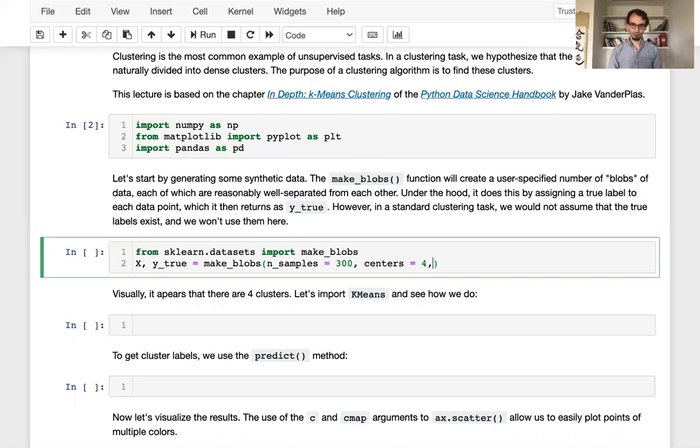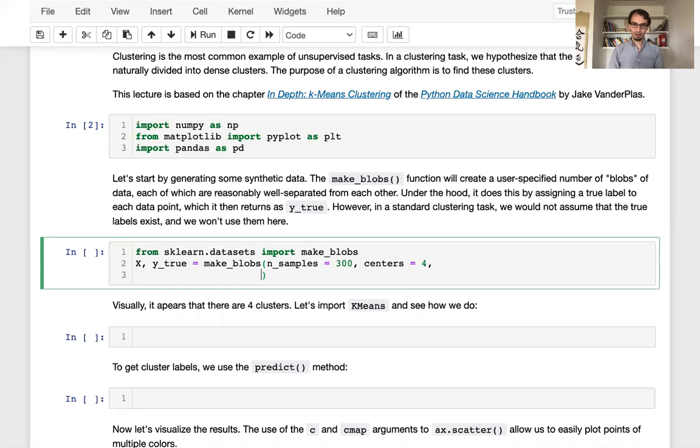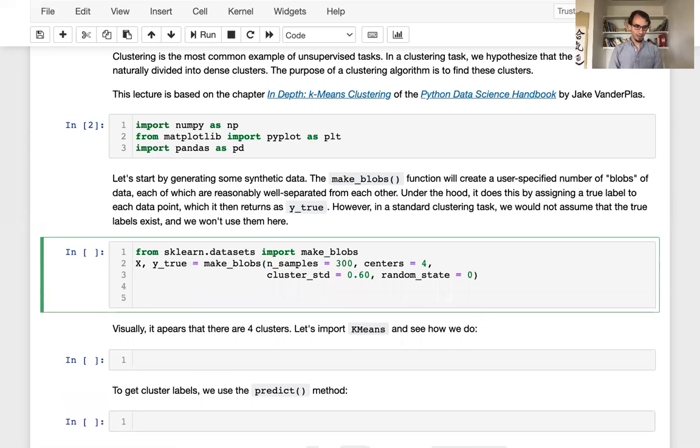The number of blobs is controlled by the centers. I'm going to set the cluster_std, that's cluster standard deviation, that controls how spread out the blobs are. Let's make that 0.60. And let's do random_state equals 0. So no randomization.